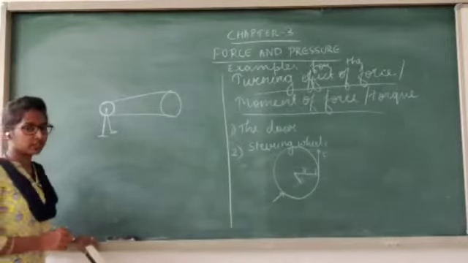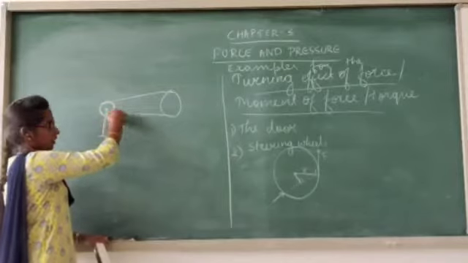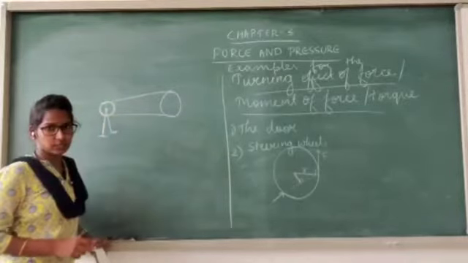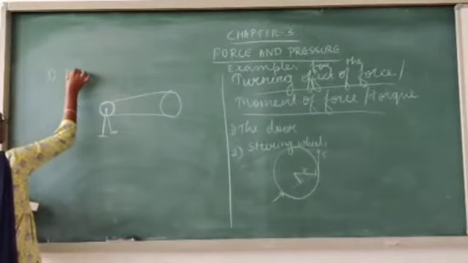So a couple force acts here. By applying a small force, we can rotate this chain so that the wheel also starts rotating. That is another example, the bicycle pedal.